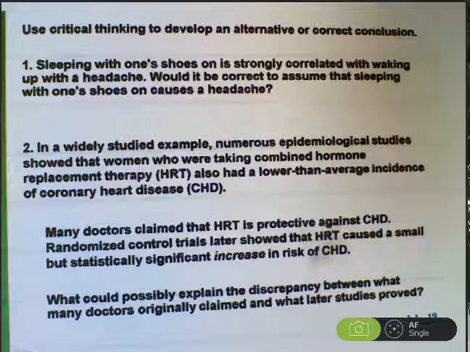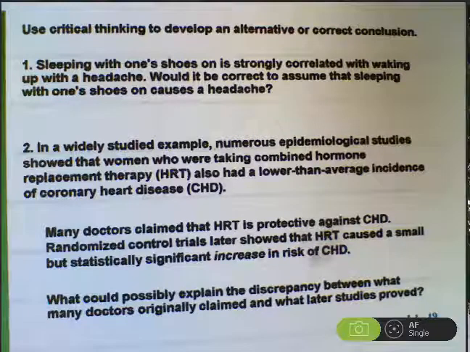Women who had the means, women who had insurance or the money to pay a doctor for hormone replacement therapy, also had access to other factors that decreased their risk of heart disease, such as gym memberships and healthier foods and a healthier lifestyle in general.